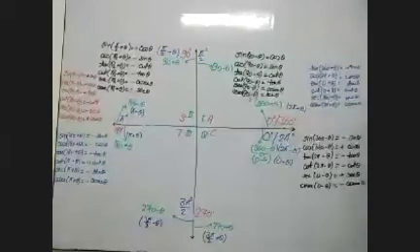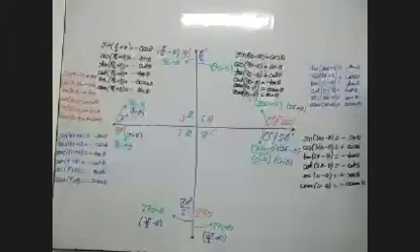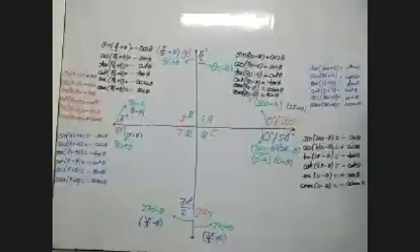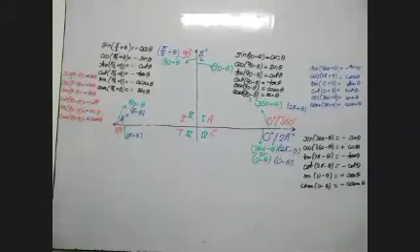Now I am solving some questions that will help you understand the topic. See, now a few values we are going to learn how to calculate.